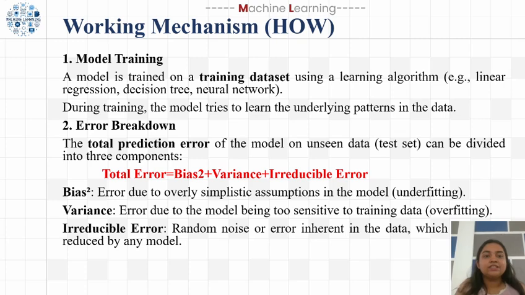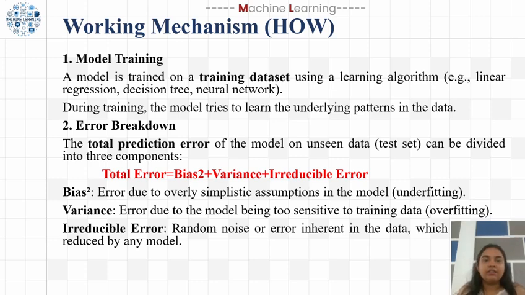Now let's look at how the bias and variance trade-off works in practice. First step is model training. When we train a model on a data set using algorithms like linear regression, decision trees, or neural networks, the model tries to learn patterns from the data. The second step is error breakdown. The total error on unseen test data can be broken into three parts: bias squared, variance, and irreducible error.